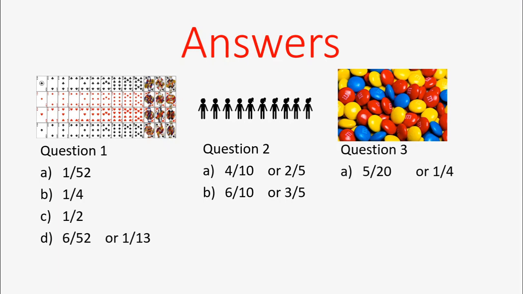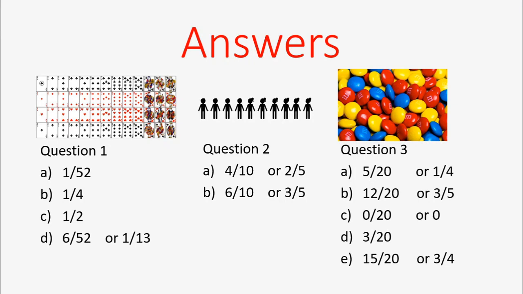A is 5 out of 20. I'm hoping you're simplifying though. Both top and bottom divide by 5, so 1/4. B is 12/20. Both top and bottom divide by 4 though, so 3/5. C is 0 out of 20. There are no purple sweets. So that's a probability of 0. That's impossible. D is 3/20. And E is 15/20, or dividing both top and bottom by 5, that simplifies to 3 over 4. And I would expect 3 blue sweets. Okay, have a look over those answers, correct yourself, see if you have any problems, and let me know.